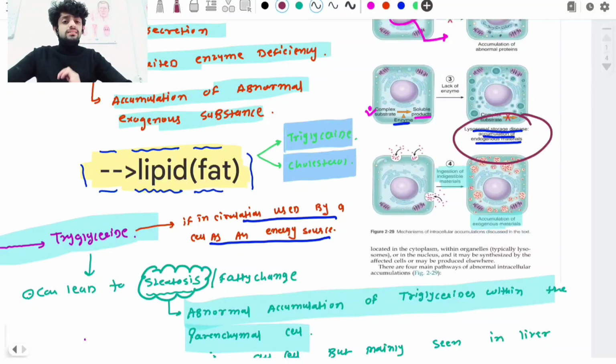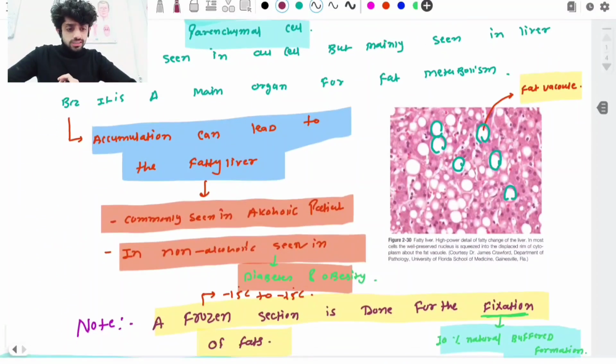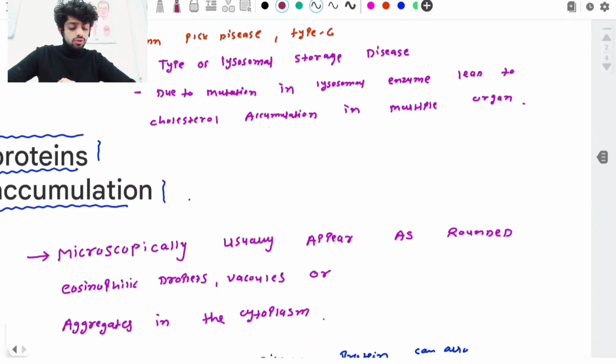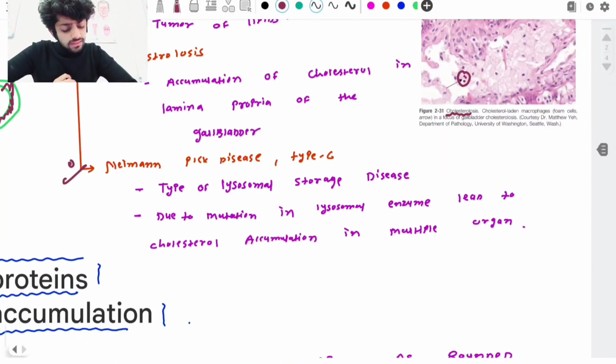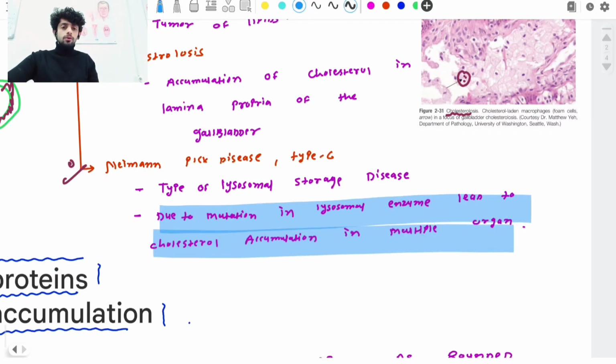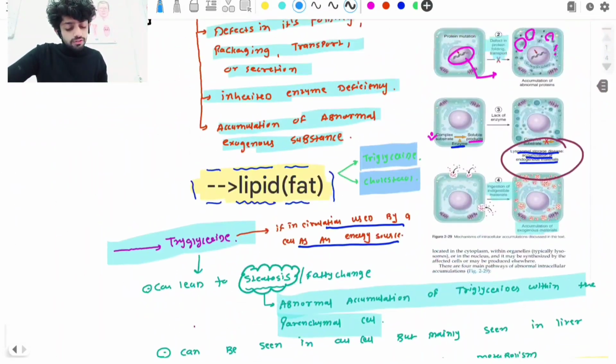Lysosomal enzymes are very important to break down any kind of substrate. So if there is a mutation in the lysosomal enzyme, the cholesterol is not able to break down. If the cholesterol is not able to break down, it remains inside the lysosome and accumulates there. That's why a mutation in the lysosomal enzyme can lead to cholesterol accumulation in multiple organs. Okay guys, so these are mainly for fat.